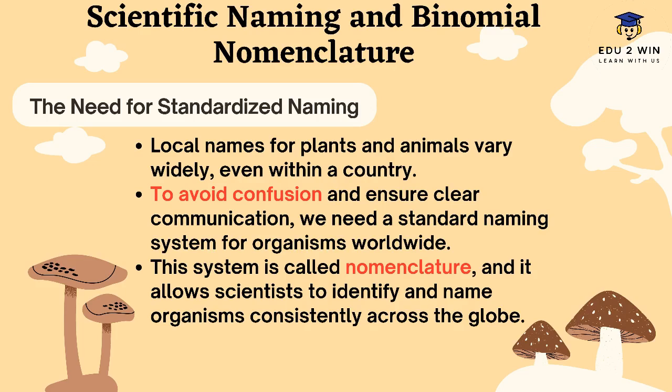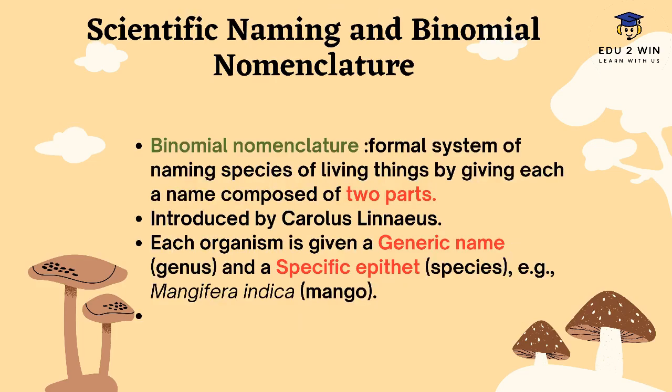The most popular one among them is binomial nomenclature. It is a formal system of naming which comprises two parts. In binomial nomenclature, an organism's name has two parts. The first part is called the generic name or genus name, and the second part is called the specific epithet or species name. This system was introduced by Carl Linnaeus.